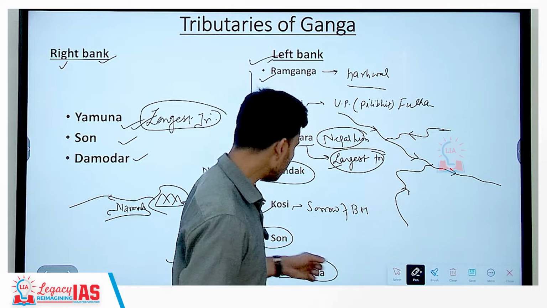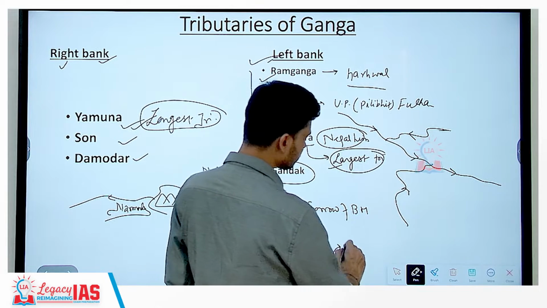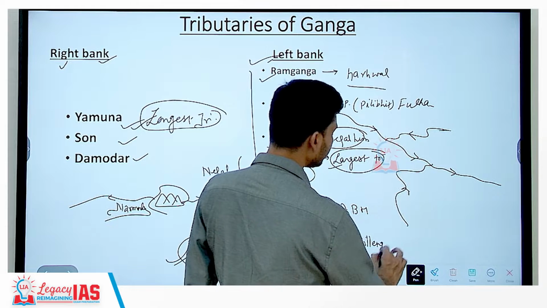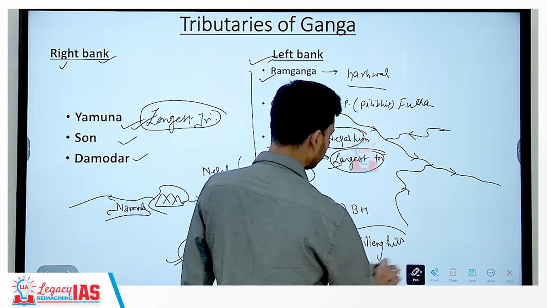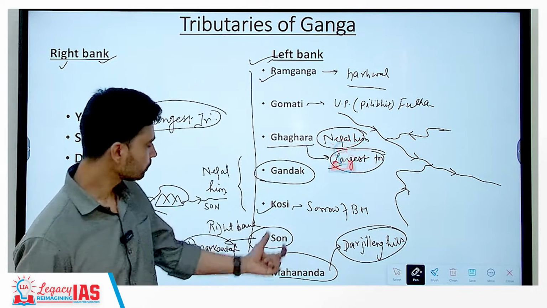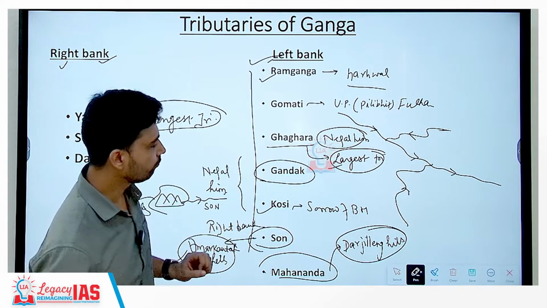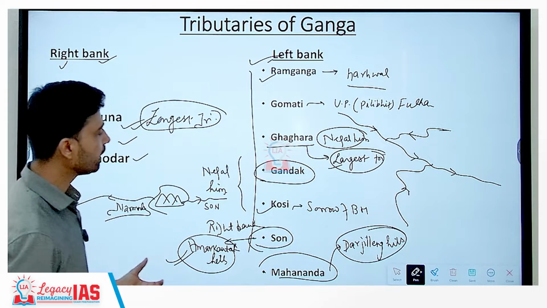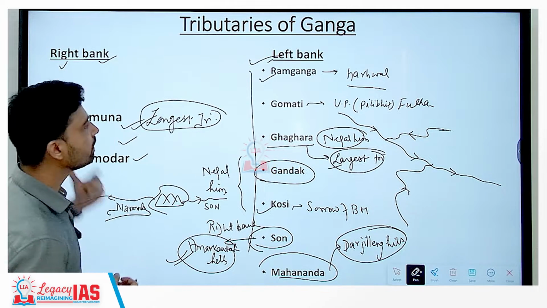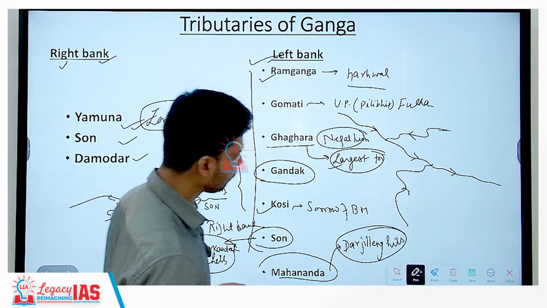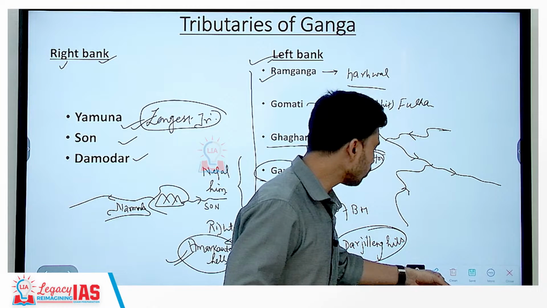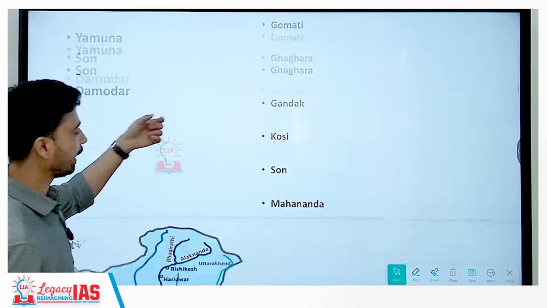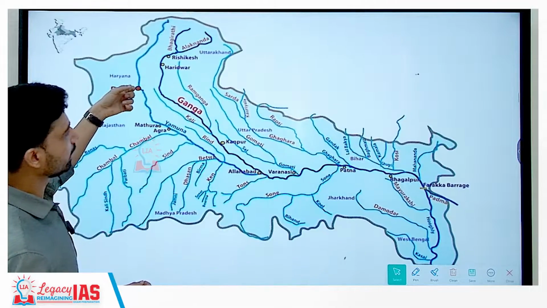And then we have Mahananda, which originates from West Bengal, precisely the Darjeeling Hills, and then it meets the river Ganga in the state of West Bengal. So, these are the major tributaries of river Ganga. In total, it receives 9 major tributaries before entering the Bay of Bengal after forming the largest delta in the world, as you might know, which is the Sundarban Delta.